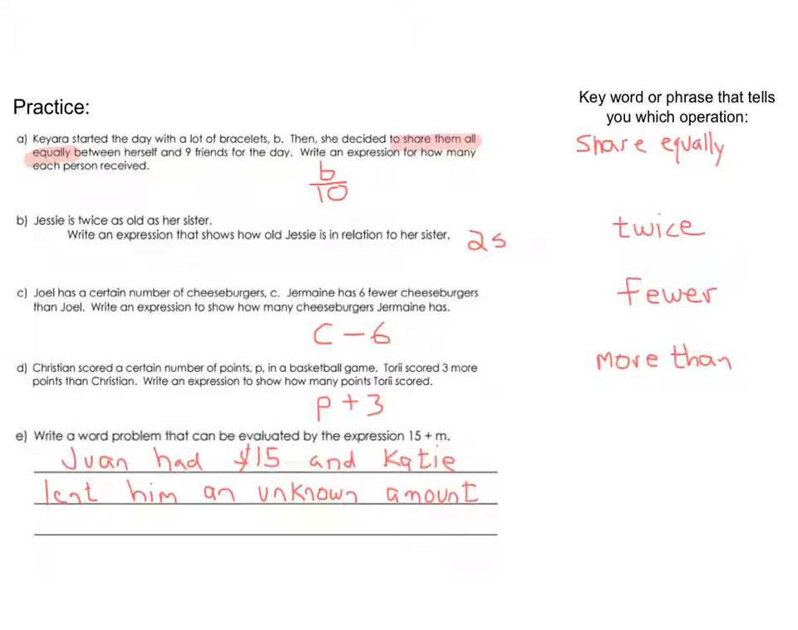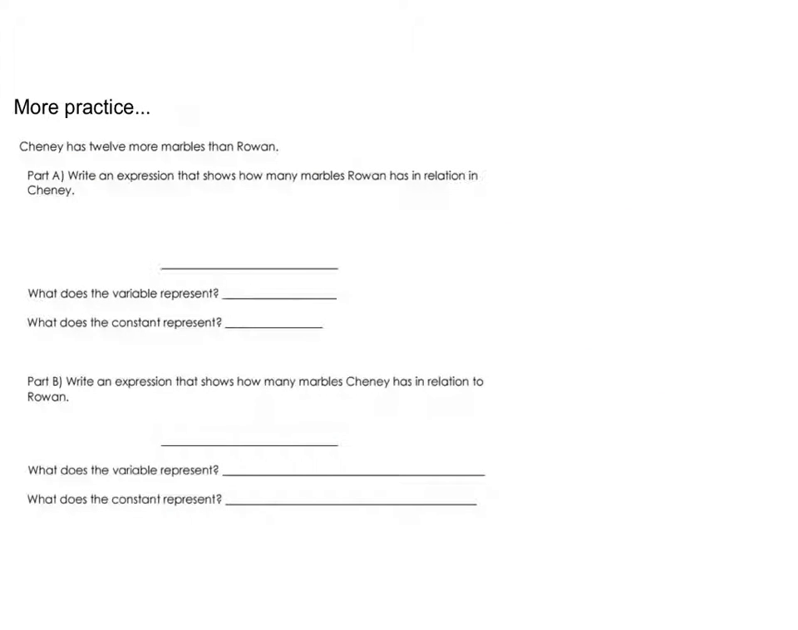All right, take a look at these answers and see how you did, and if you got something different, see if you can figure out where you might have gone wrong. I made up a story down here about Juan having $15, and then Katie lent him some unknown amount, which is the m. And notice my dollar sign isn't so nice here, but that's what this is supposed to be. Dollar sign. So go ahead and turn to the next page, please. All right, here's some more practice problems. I'd like you to pause the video, work on these, and then come back and check your answers.